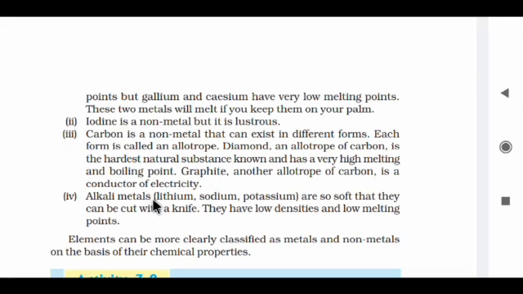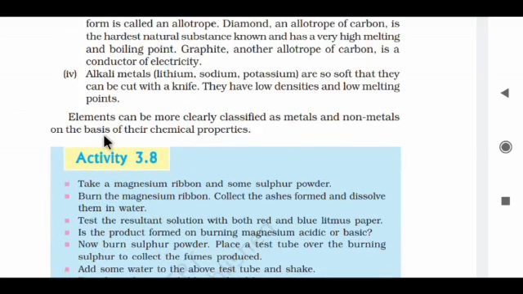Alkali metals like lithium, sodium, potassium are so soft that they can be cut with a knife. That much soft, these alkali metals. They have low densities and low melting points. These metals also have low melting points and low density. It means from all these points we can conclude that physical properties alone are not enough to classify metals and non-metals.